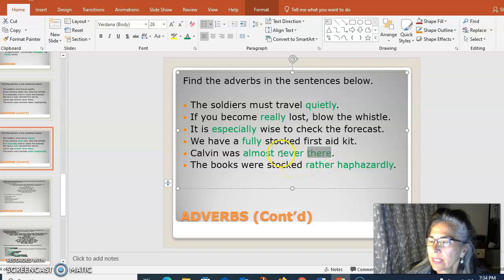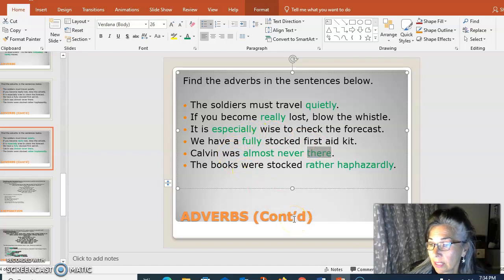This tells us to what extent he was there. Never. Another adverb. So we've got an adverb, first adverb modifying the verb was. Then we have an adverb modifying this adverb. And then to what extent was he never there? Almost never. So adverb, modifying adverb, modifying adverb, modifying verb.